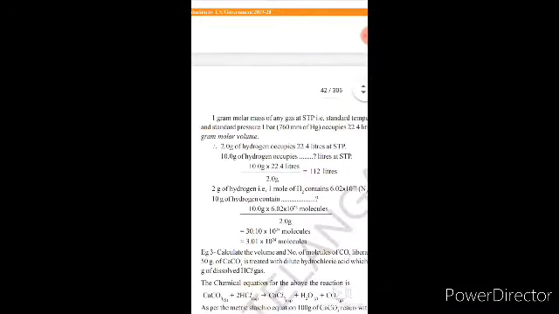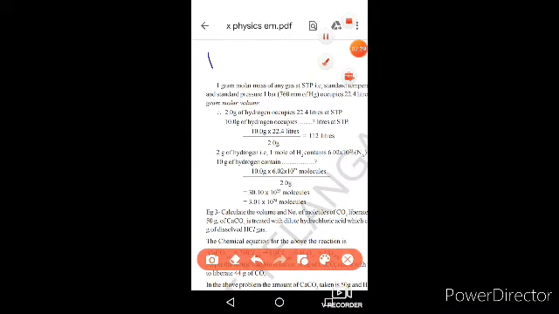Next, 2 grams means H2, which is 1 mole only. The hydrogen gas weight is 2 AMU or 2U.